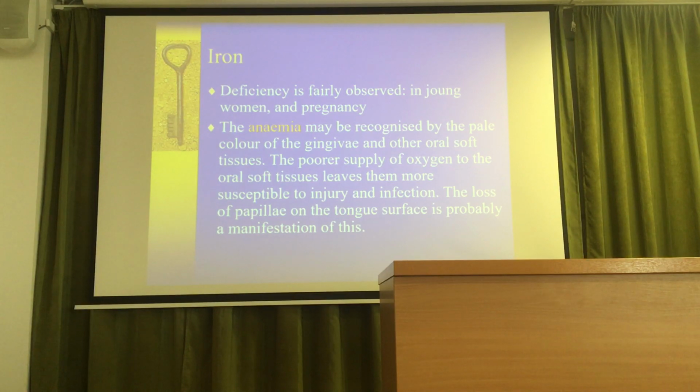The improper supply of oxygen to the oral soft tissue leaves them more susceptible to injury and infection. Loss of papillae on the tongue surface is probably a manifestation of this. So in case of anemia, you can also see no papillae on the tongue surface, depapillated. I don't know why, but in this case there is a reduction of the papillae.